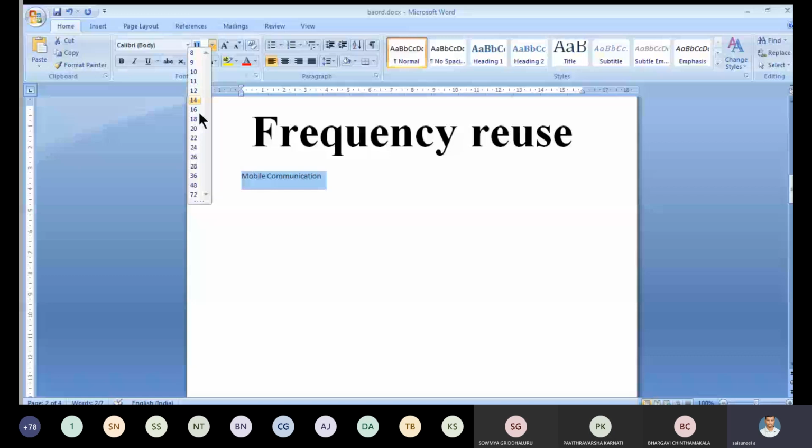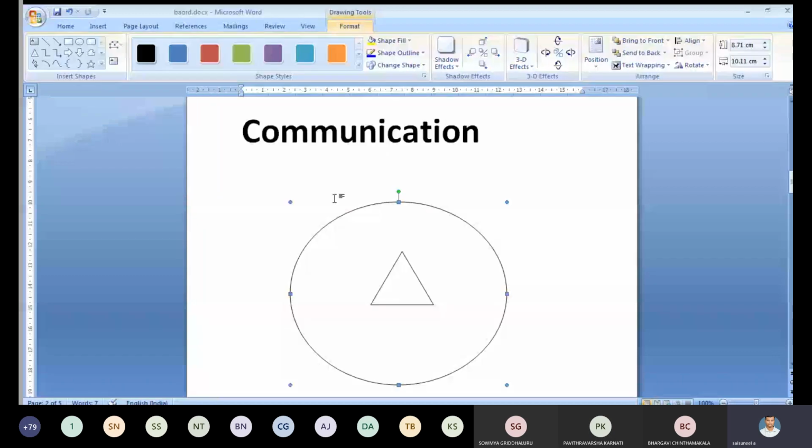Here the coverage region is circular. The type of antenna we are using at the base station is an omnidirectional antenna. That's why it covers a large area. What is meant by an omnidirectional antenna system? It can radiate power equally in all directions.